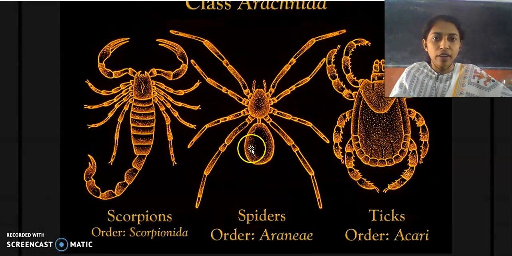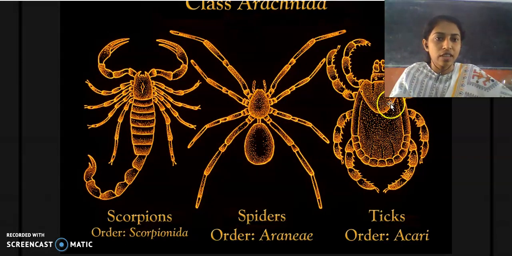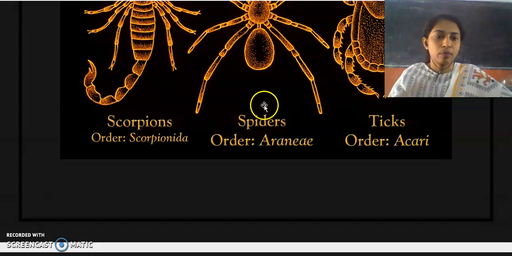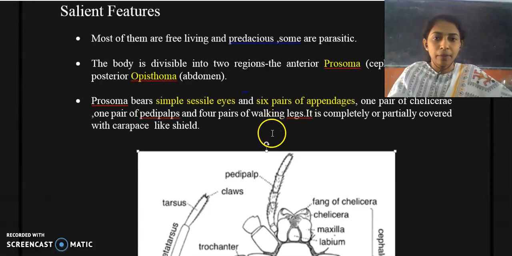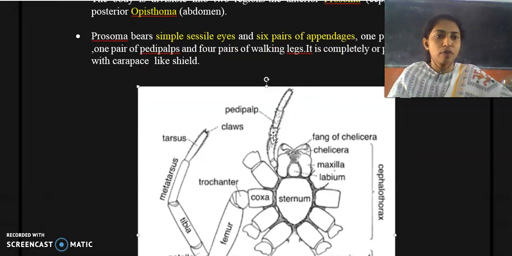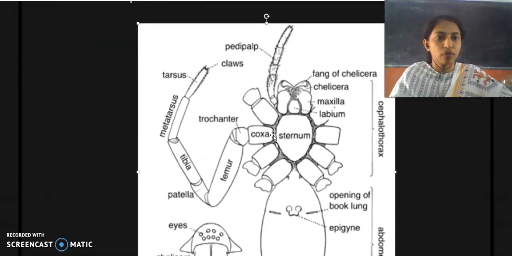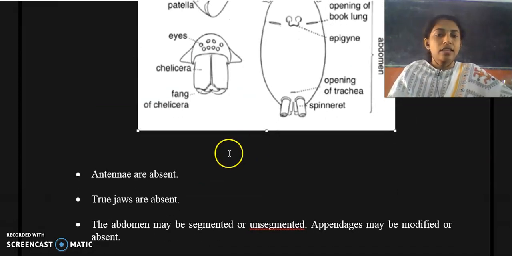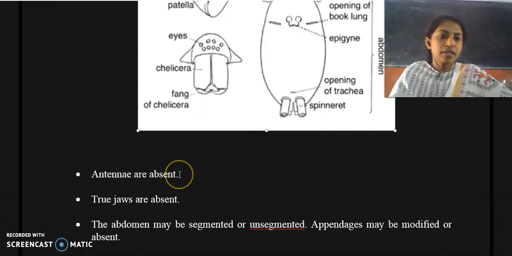You can also find a shield or carapace on its dorsal surface that completely covers the prosomal region. So a carapace or shield-like structure can be found in most of the members of class Arachnida. Clear? And they don't have antennae. Antennae are absent in arachnids.